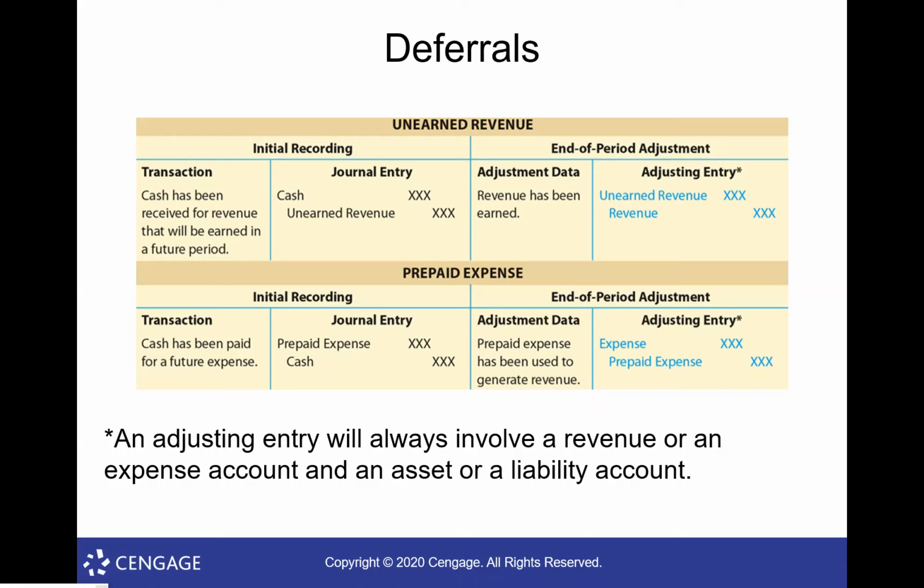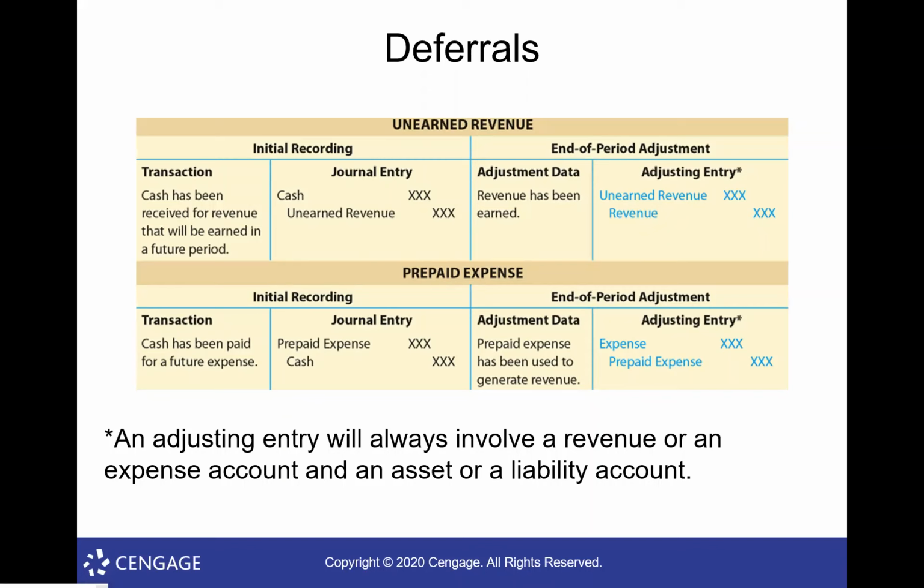Think of how I just described how this works from my side when the customer pays me in advance. Well, from his side, he prepaid $480. What would that be to him? It's an asset called prepaid rent because he's owed the use of the building for the next 12 months. Okay. Then each month he wants to reduce that asset prepaid rent and record it as an expense because now he's used up a month's worth of that. Okay. So that's the deferred expense.